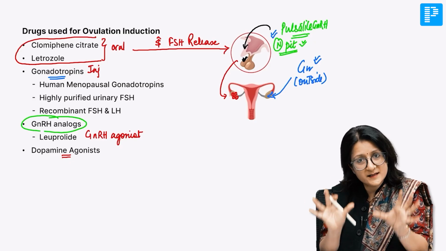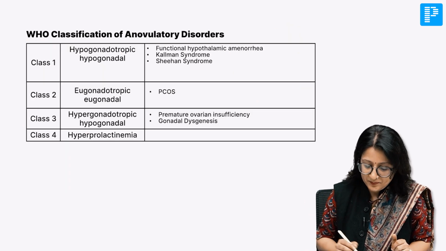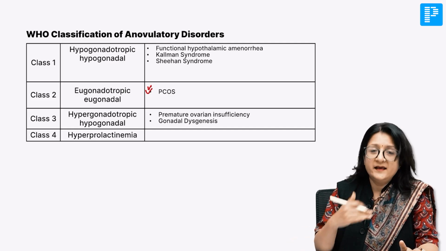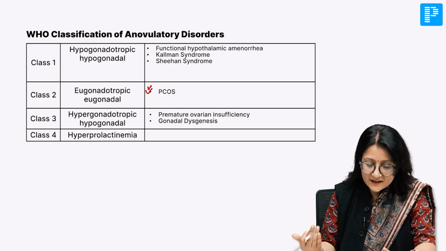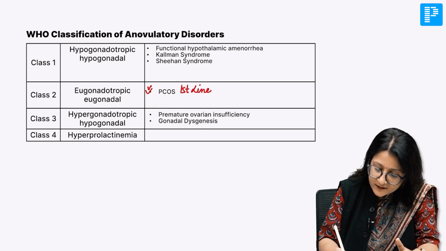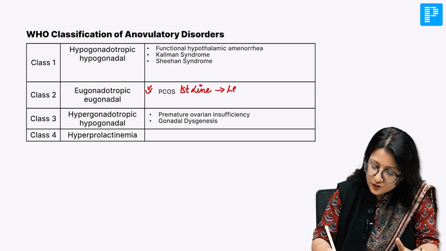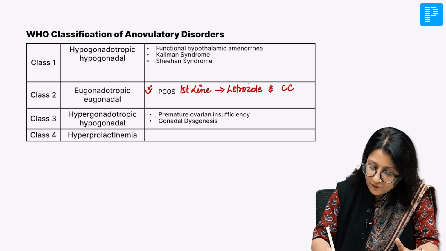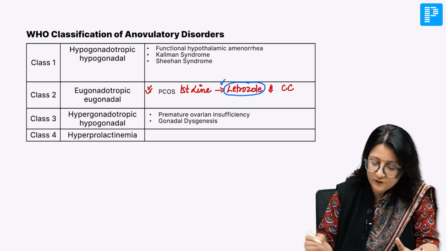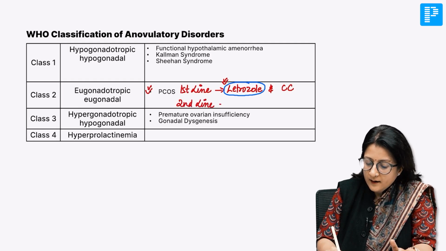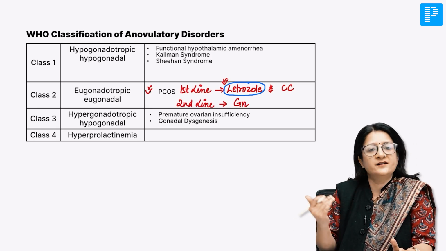Now, when you have these concepts in place, let's see. When you have PCOS, where the estradiol levels are normal, the axis is otherwise functional and not suppressed, the first line drugs are both letrozole and clomiphene citrate. But if you have to pick one, I've already told you letrozole is the drug of choice. And second line drugs are gonadotropins.